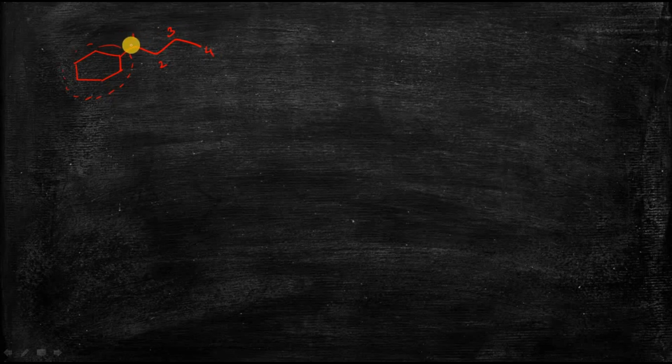So this is the position. This is the substituent, that is butyl, because it contains a total of 4 carbon atoms: 1, 2, 3, 4. So 1-butyl cyclohexane, this is the name of this compound.